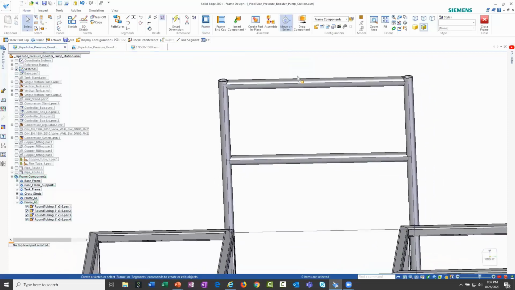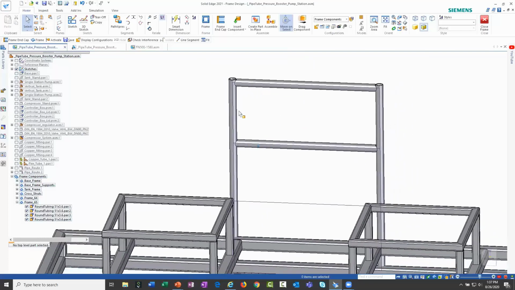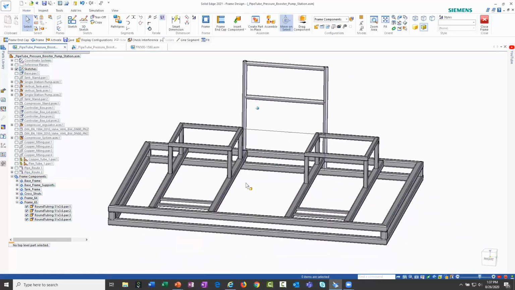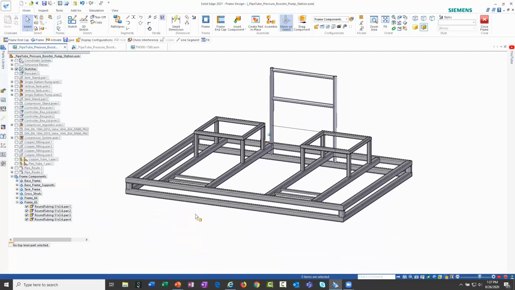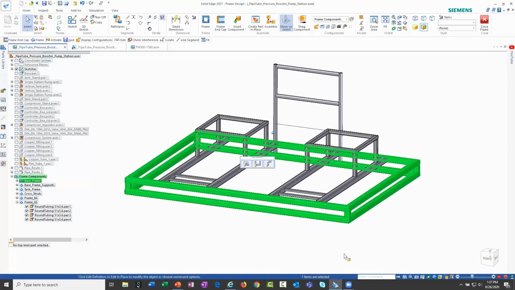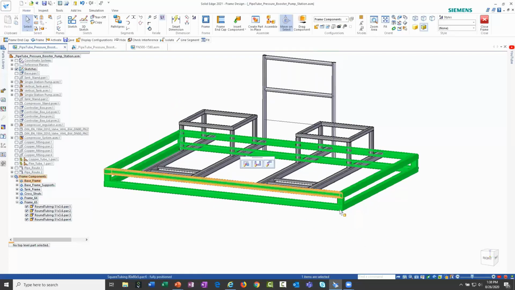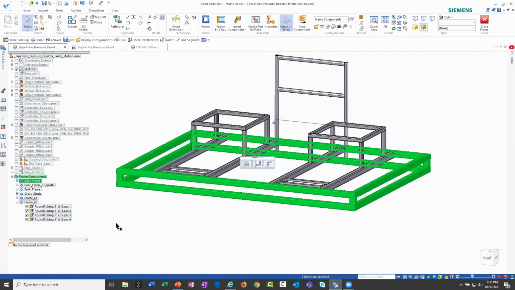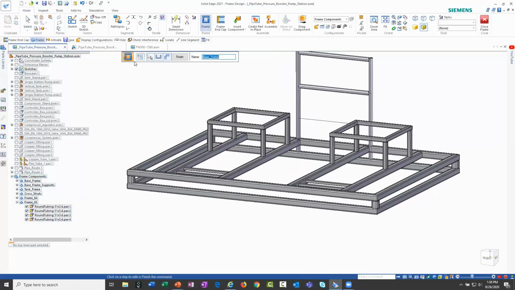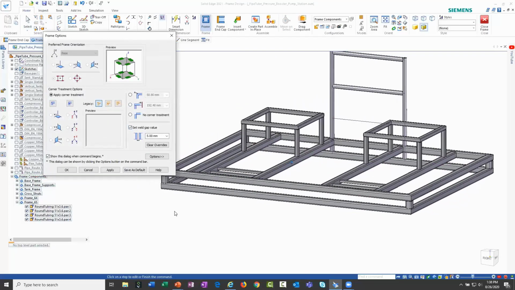So again, the first thing was just some improvements here within working with round tubing or round frame members. And again, if we talk about this base frame here, this base frame has a number of conditions from miters to butt conditions for these vertical posts. Again, if I wanted to go through and make a modification to all of those members simultaneously with that weld gap, you can always go back and just turn that on after the fact.